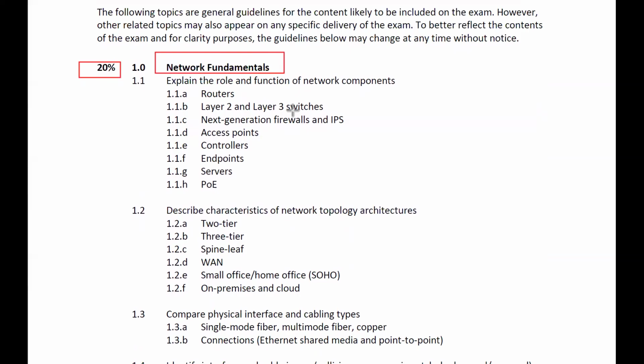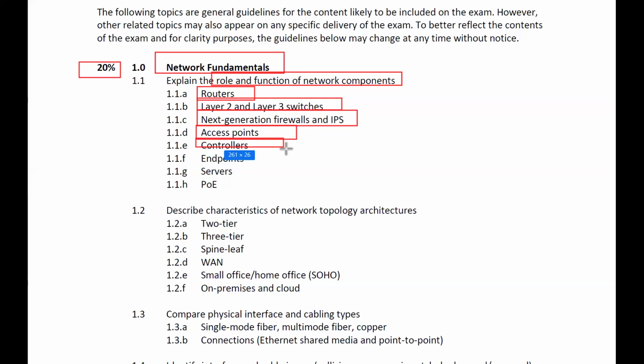The name only suggests network fundamentals was all the basic understanding of networking, right? So it says that you will be understanding here the role and functions of the network components, like what are routers, what are layer 2 and layer 3 switches, what is next generation firewall and IPS, access points, controllers, endpoints, servers, and power over Ethernet, right?